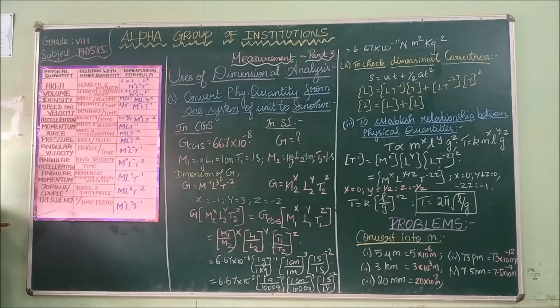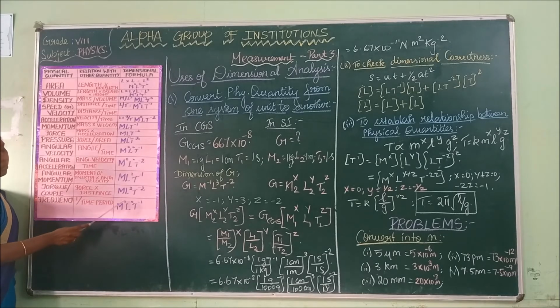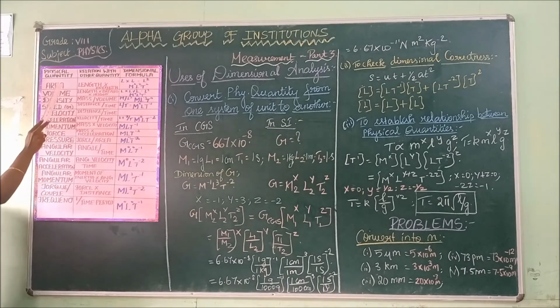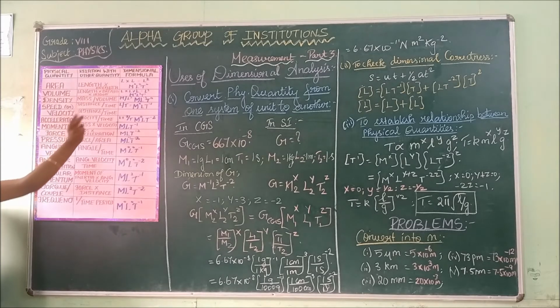Next is your frequency. Frequency is equal to 1 divided by time period. In this time period there is no mass and there is no length, so M is 0 and L is also 0. 1 by T can be written as T power minus 1. The dimension for area is L squared.